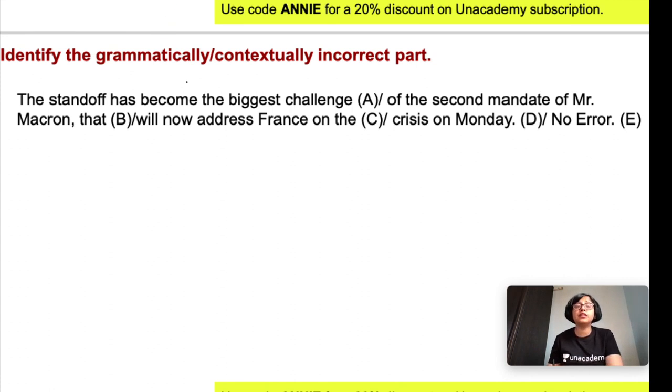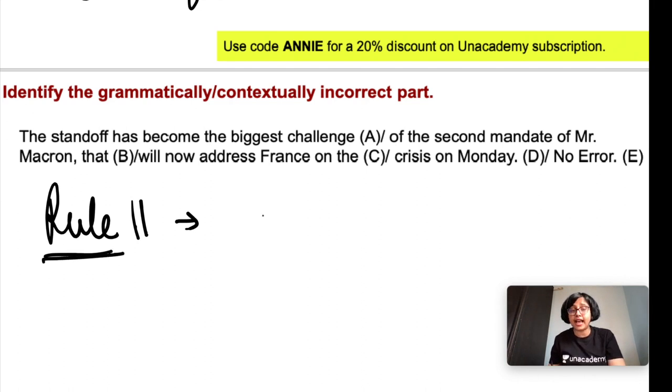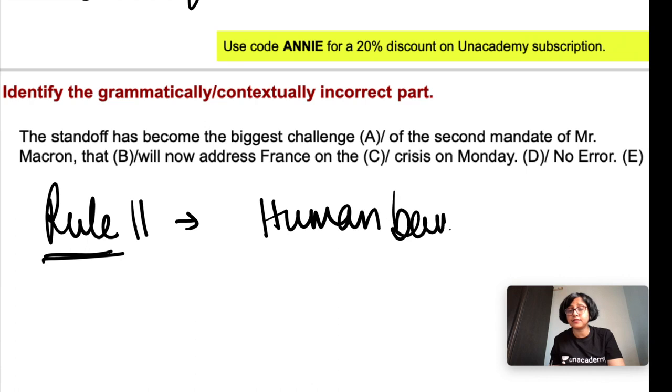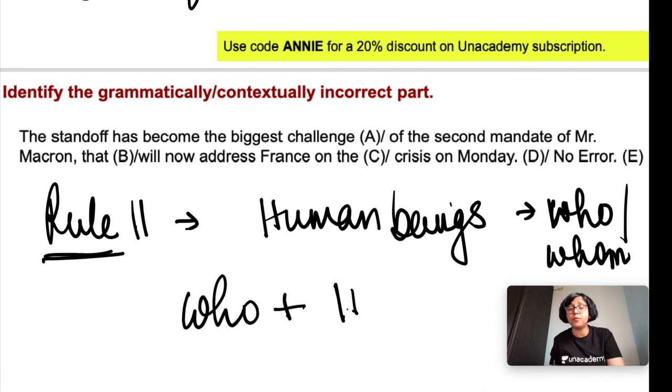So, we will learn our next rule, that is rule number 11. And this rule says that for human beings, we should use the relative pronoun who and whom. Who is used when it is followed by a verb. It can be either a helping verb or a main verb.